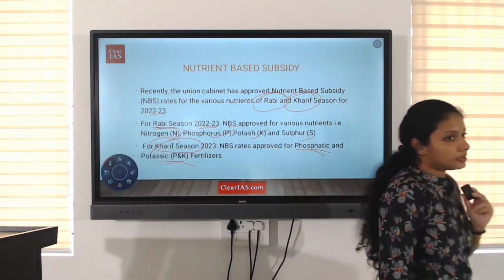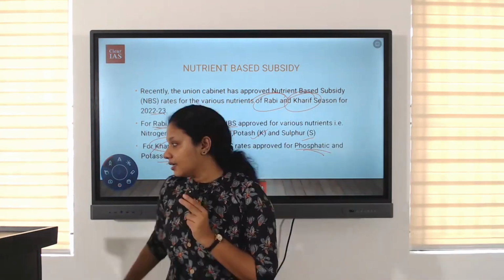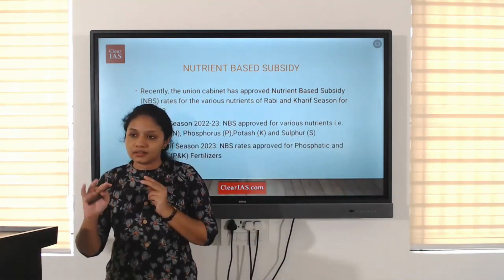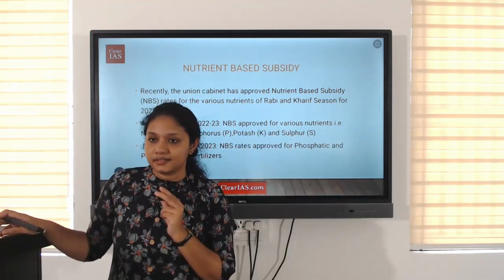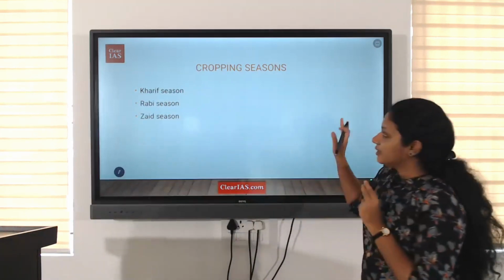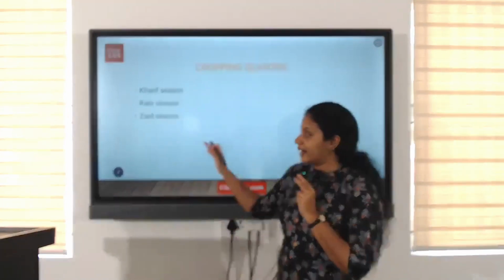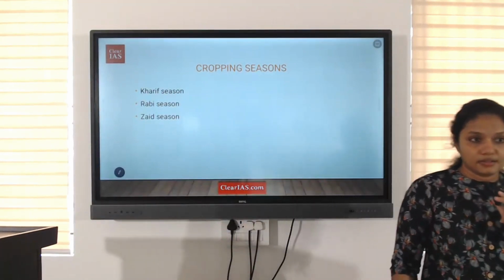Now, what is Rabi? What is Kharif? Any other season left? Yes. What is in between Rabi and Kharif? In between is Zaid. So, these are the cropping seasons: Kharif season, Rabi season and Zaid.